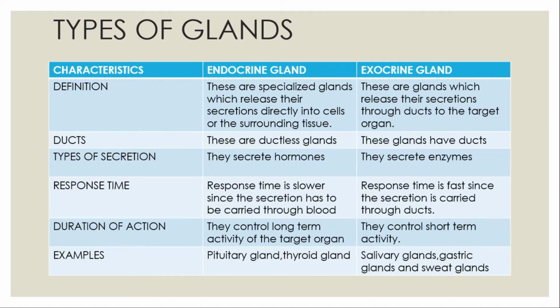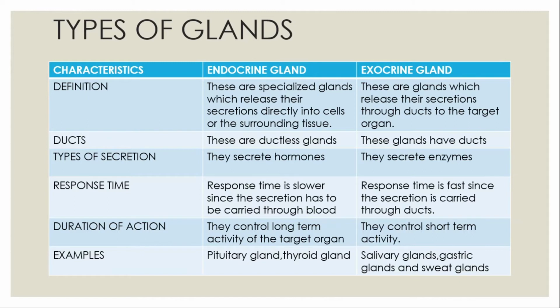Now also you can see one point is response time, that is, how fast they are acting. The response time of the endocrine glands is slower since the secretion has to be carried through the blood. Whereas the exocrine glands are fast in response because the secretion is carried by the ducts.